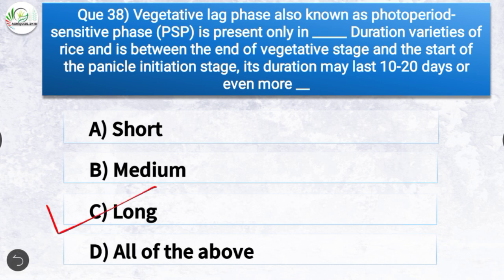So vegetative lag phase, also known as photoperiod sensitive phase, is present only in long duration varieties of rice and is in between the end of vegetative stage and the start of the panicle initiation stage. Its duration may last 10 to 20 days or even more.